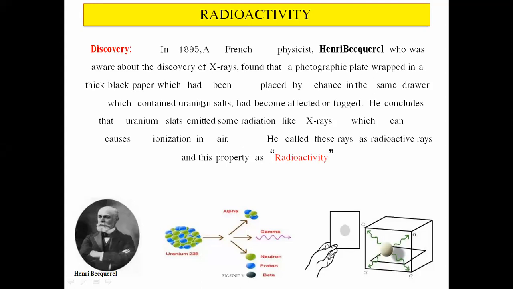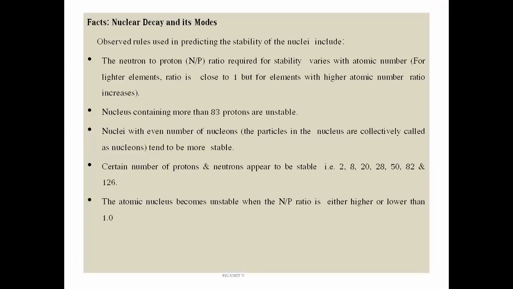So there are some facts related to the radionuclear decay procedure. Those facts or rules of radioactive decay, which are observed and used in predicting the stability of the nuclei, include the following. This is one important property gained by the nucleus of those atoms, which is used for the study of the stability pattern of that nucleus.